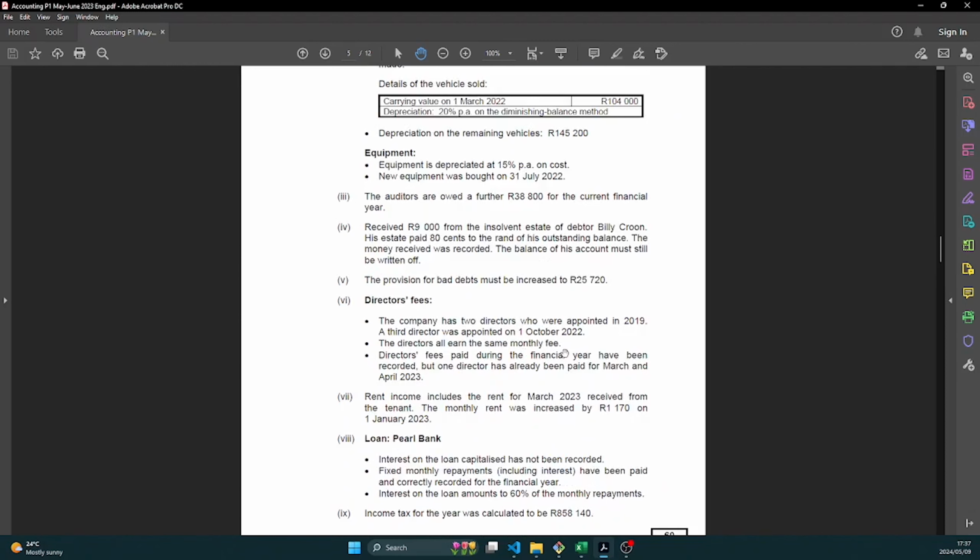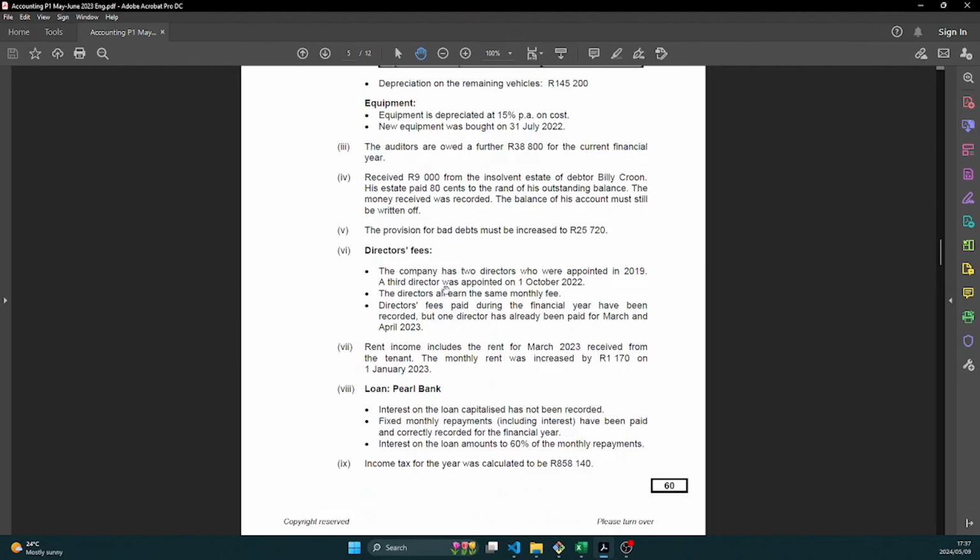They are telling us that this is for directors' fees. The company has 2 directors who were appointed in 2019. And a 3rd director was appointed on 1 October 2022. So this one is new. This director was appointed during this current year that we are dealing with.